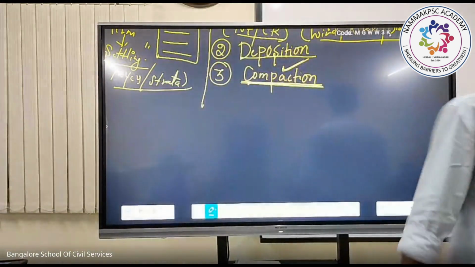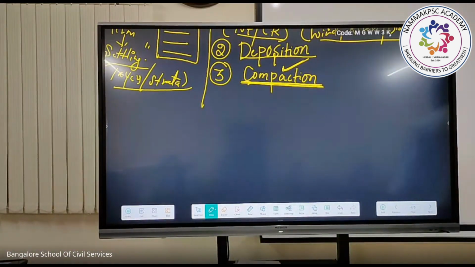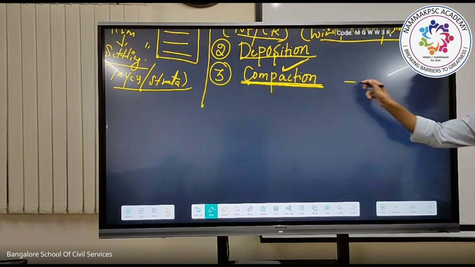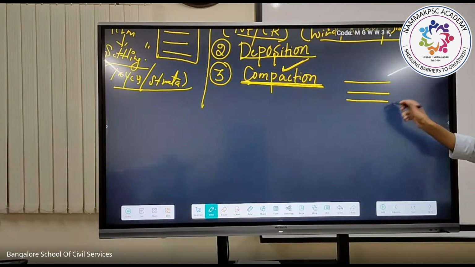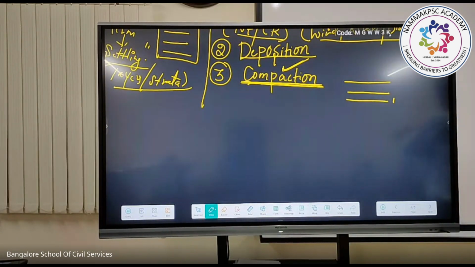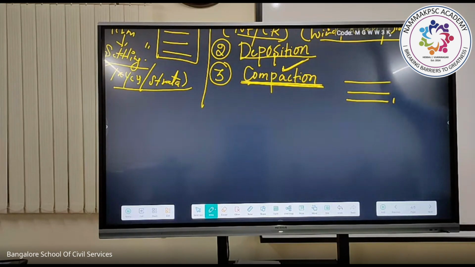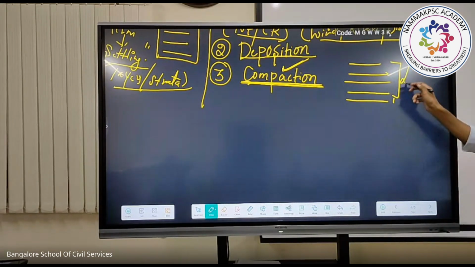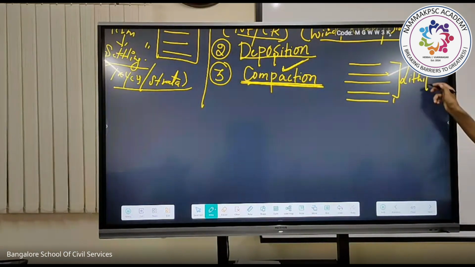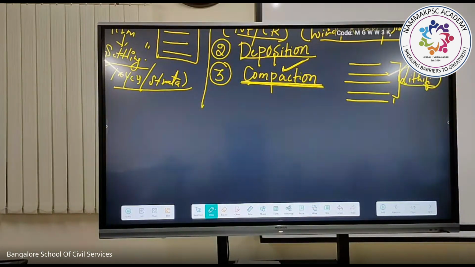What will happen? The formation of layers will happen, the formation of rocks based on different composition. The first compaction, second compaction, third, fourth, fifth, sixth. We call it the lithification process. What do you mean by lithification?